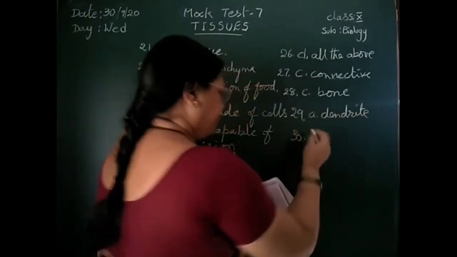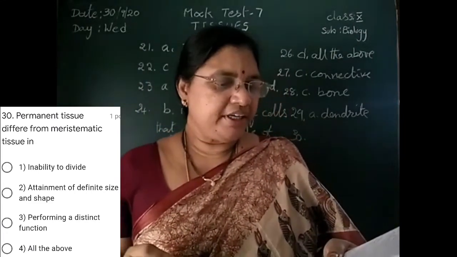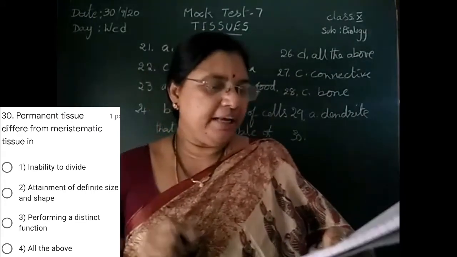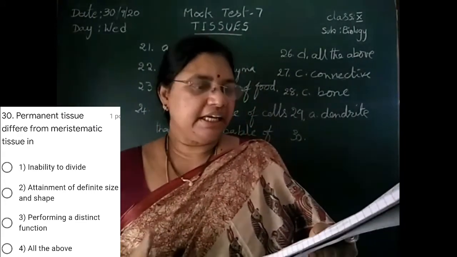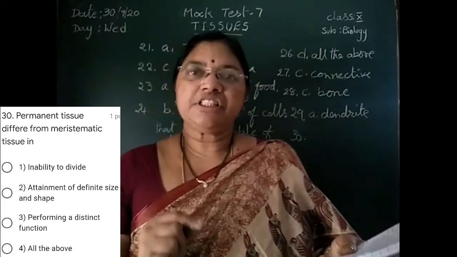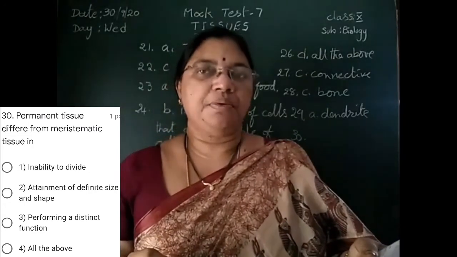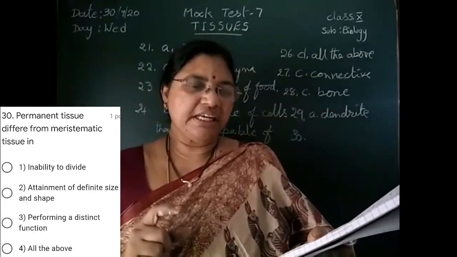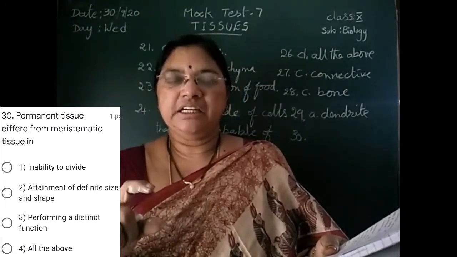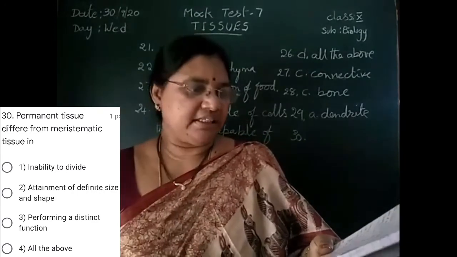Next, 30. Permanent tissue differs from meristematic tissue in what? What is the difference between permanent tissue and meristematic tissue? Inability to divide. That is correct, because permanent tissue does not divide and the meristematic tissue divides continuously. Attainment of definite size and shape: permanent tissue will get definite size and shape but not meristematic tissue. They develop up to a certain extent and afterwards again they will undergo division. They don't get the full size.